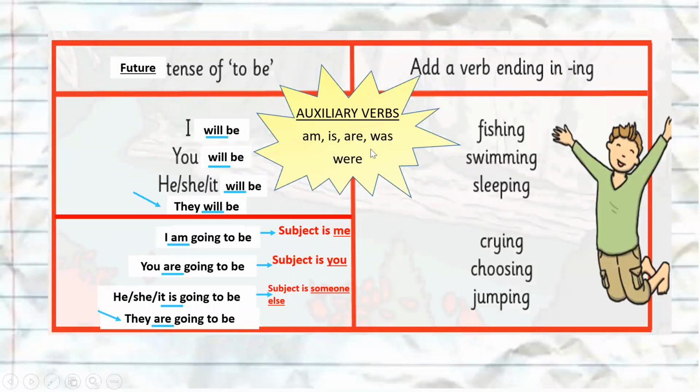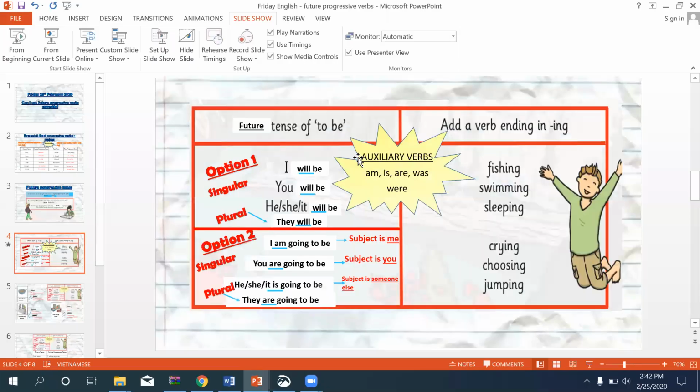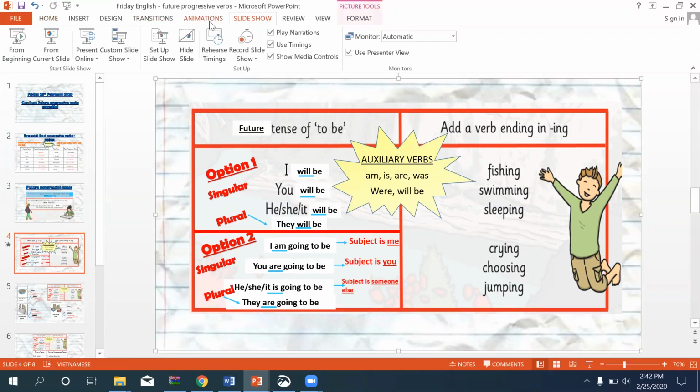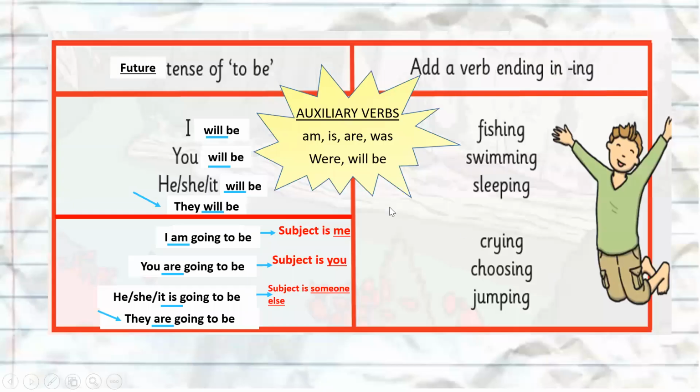I've forgotten to add them in. Let's add them in. Will be. There we go. So, auxiliary verbs, we're adding will be.